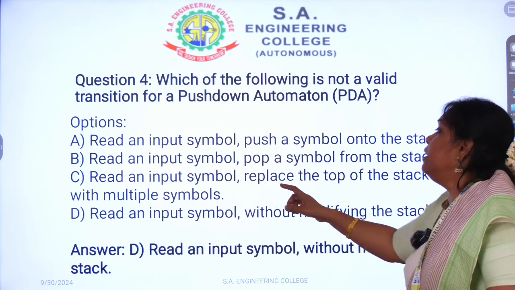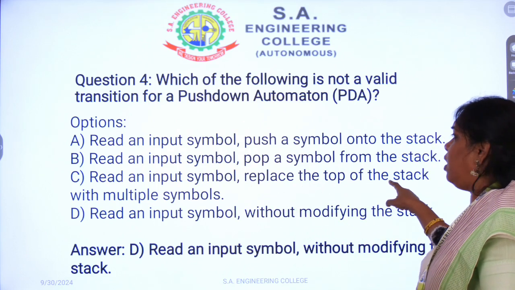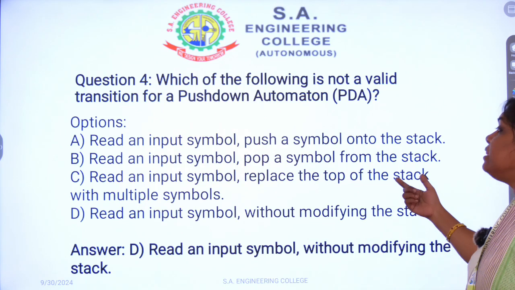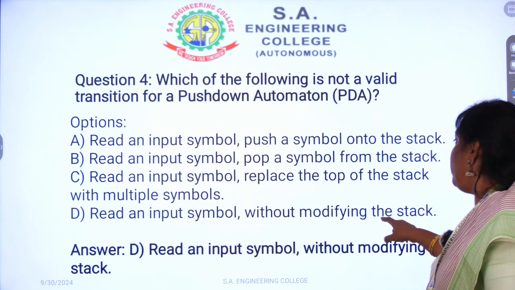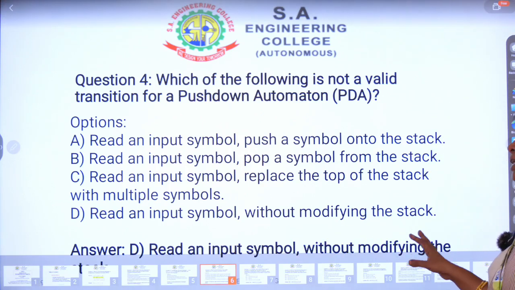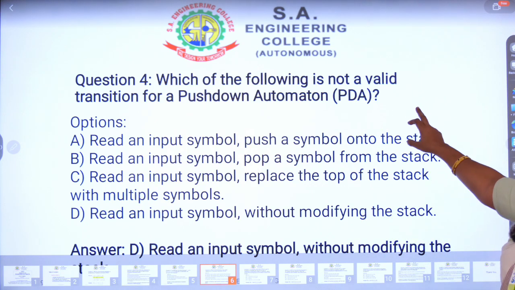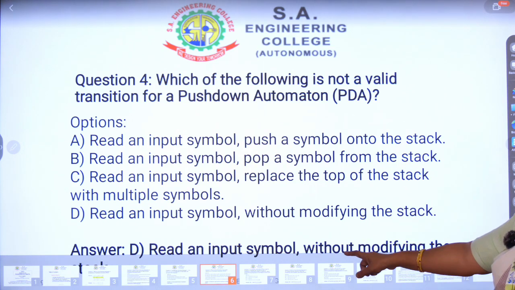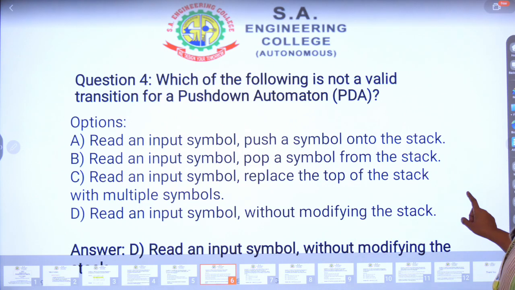Then the third, read an input symbol, replace the top of the stack: this is how the push operation is carried out by the pushdown automaton. Then the last one, read an input symbol without modifying the stack: this is not a valid statement. So they are asking which is not a valid transition for a pushdown automaton. So the answer is, read an input symbol without modifying the stack is not a valid transition.